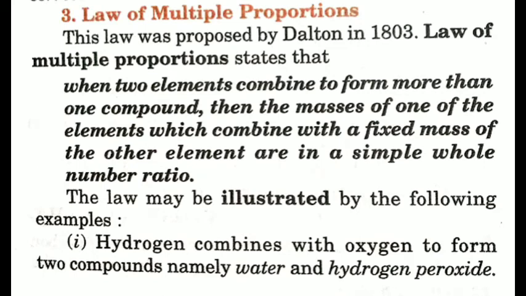So now we will do the third law, that is the law of multiple proportions. What does this law state? When 2 elements combine to form more than one compound, then the masses of one of the elements which combine with a fixed mass of the other element are in a simple whole number ratio. Now we will explain this by taking one example. Suppose hydrogen combines with oxygen to form 2 compounds, namely water and hydrogen peroxide. Water is H2O and hydrogen peroxide is H2O2.